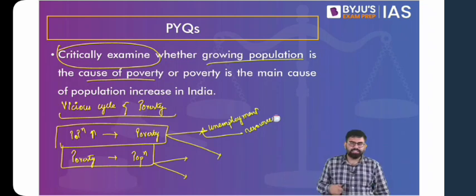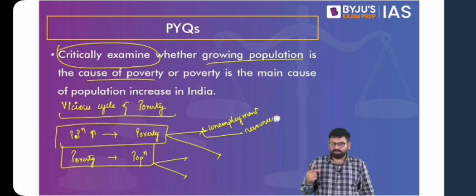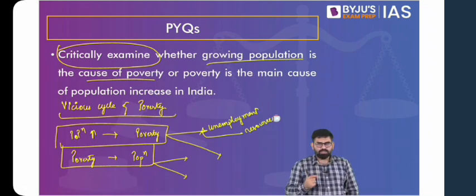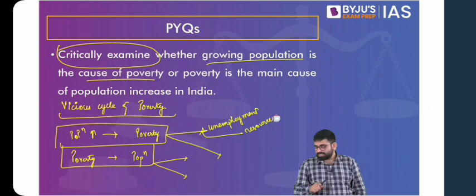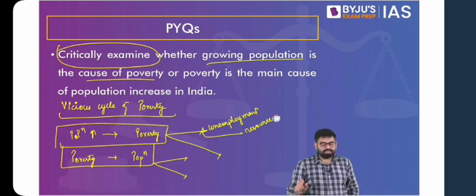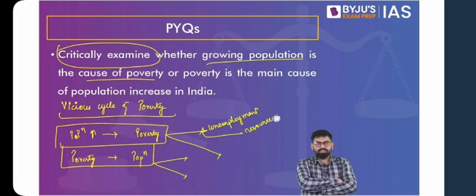So think about population growth and poverty. When the population increases, the number of people looking for jobs increases. If you do not increase the jobs at the same rate, people tend to stay poor. With population growth, you do not have ample opportunities to skill and educate people, which becomes a problem again. With an increase in population, the government will have more and more people to take care of in terms of poverty alleviation schemes.